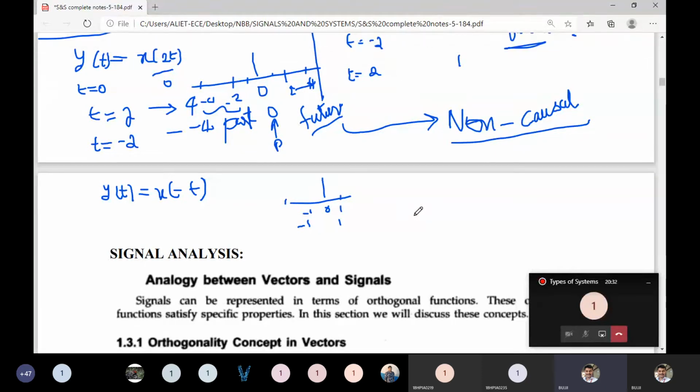Negative values means they are past values. Past values we consider. If you give the negative values, it gives the positive values.